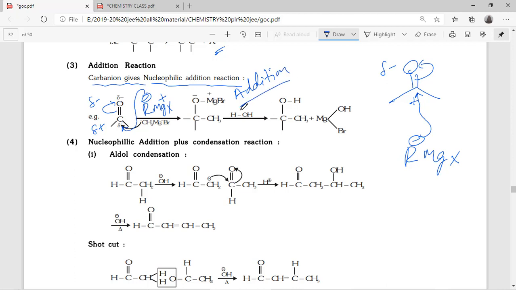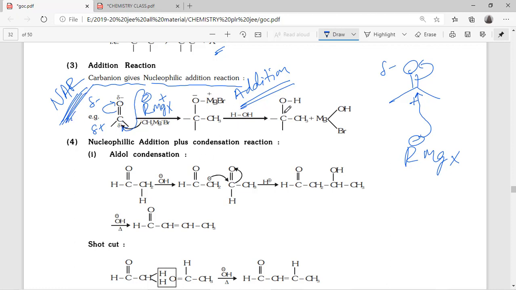Addition reaction. Okay, so which is attacking first? Nucleophile is attacking first, so nucleophilic addition reaction. Which type of reaction is it? Nucleophilic addition reaction. First of all, two compounds are combining, that's why addition reaction. Here the nucleophile attacks first, that's why nucleophilic addition reaction.